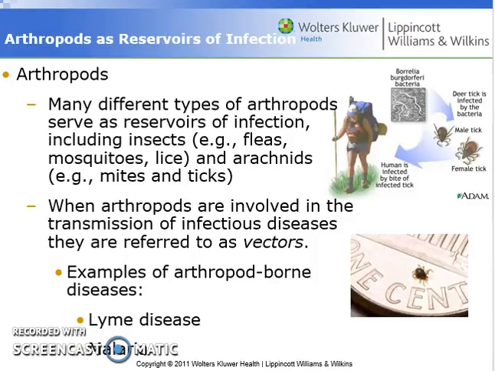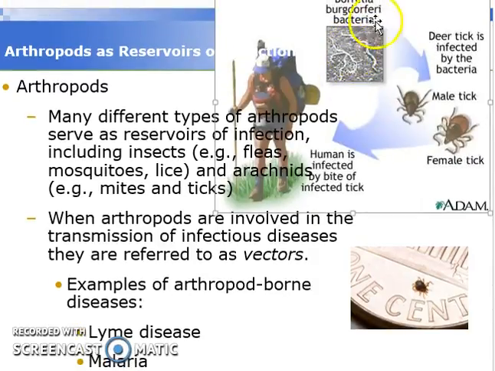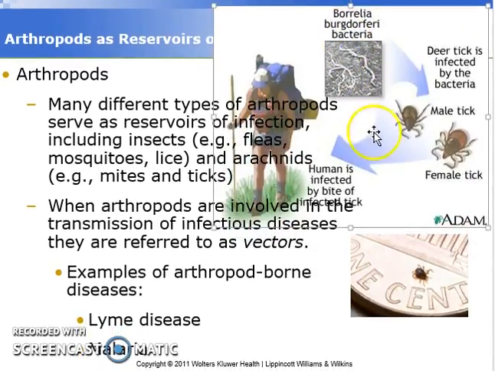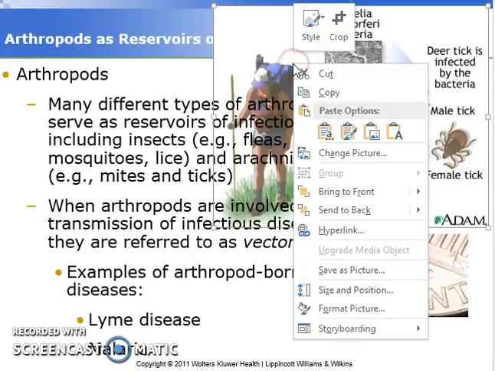Arthropods are typically referred to as vectors, which means they are a vector of transmission, because they can harbor either a bacterial organism, a virus, or a protist organism inside of them. And what the arthropod does is it will bite a new host organism, such as a human, and when that human is bitten, the organism that can cause infection is going to be transmitted into that human.